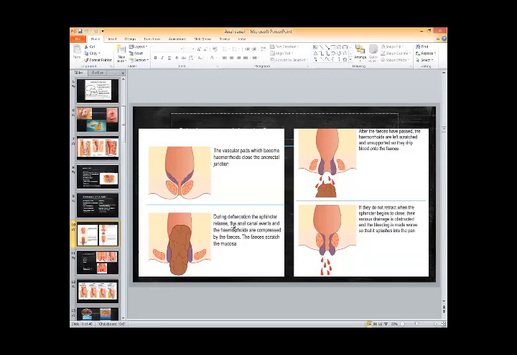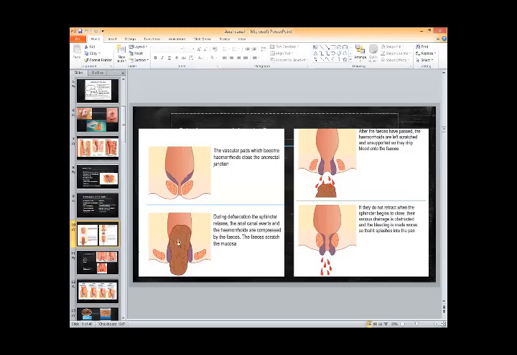In defecation, this sphincter is relaxed. These muscles are relaxed, and the anal canal dilates, and it sort of everts out. And these anal cushions come down with the passage of the feces. And when the feces are passing, they are scratching on the mucosa over the anal cushion here.